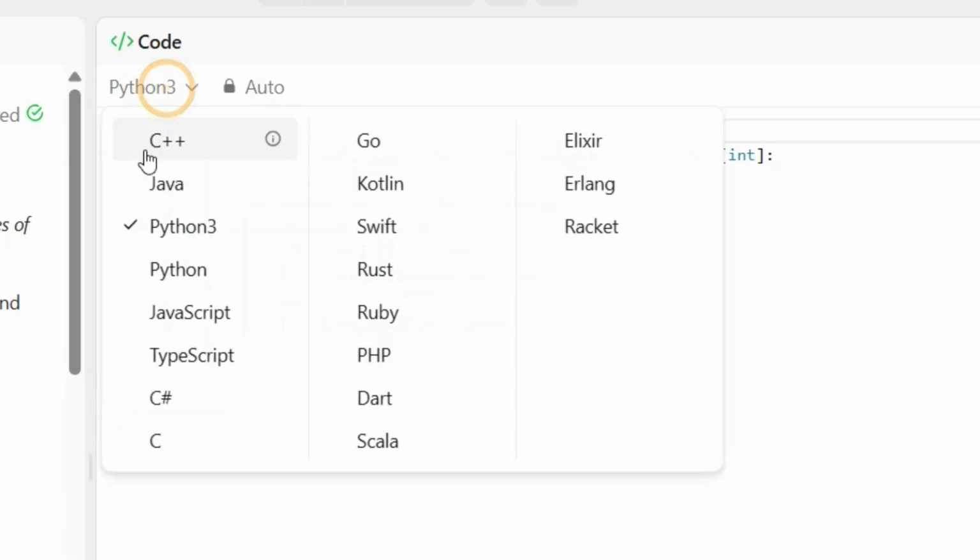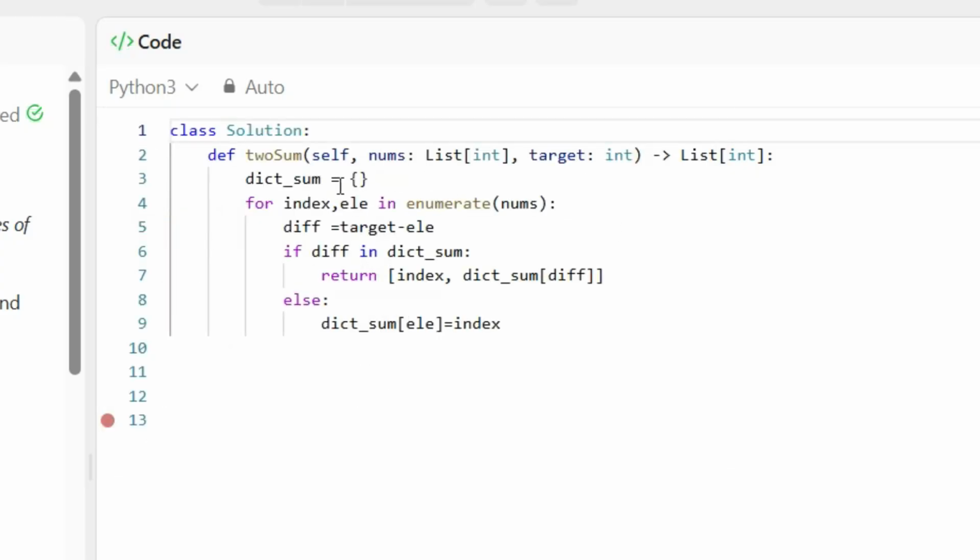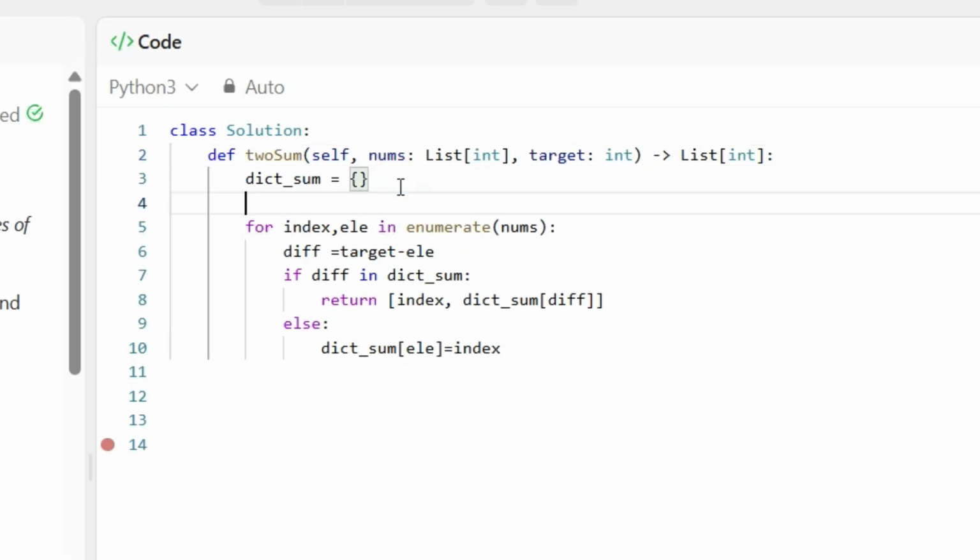You can see there are different languages supported. As of now, I am using Python 3. Here I am creating a dictionary for tracking what I have seen previously, before entering this iteration. You can consider it as a dict called previous, holding whatever I visited.